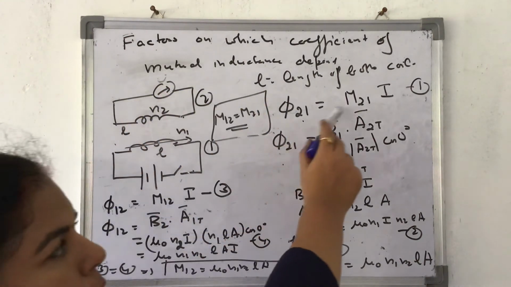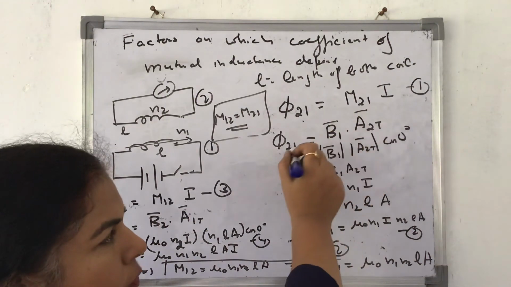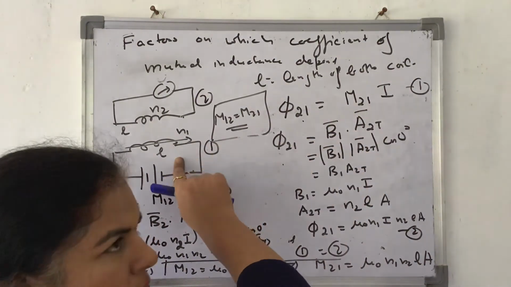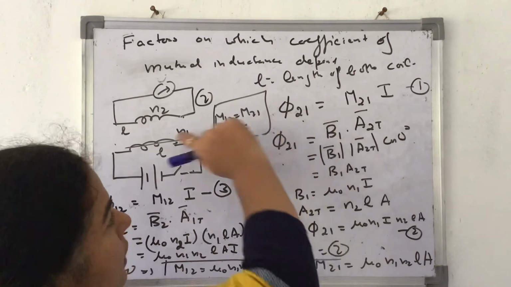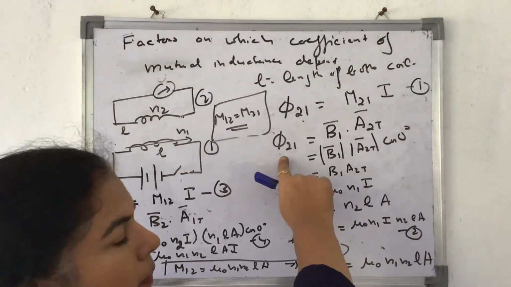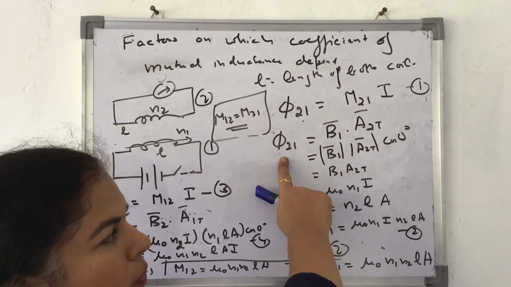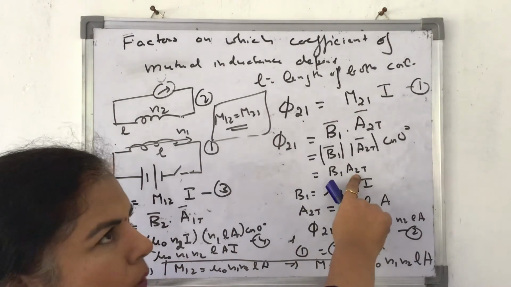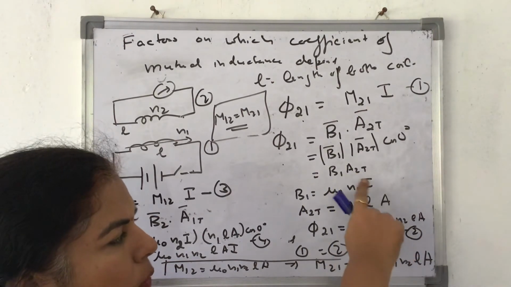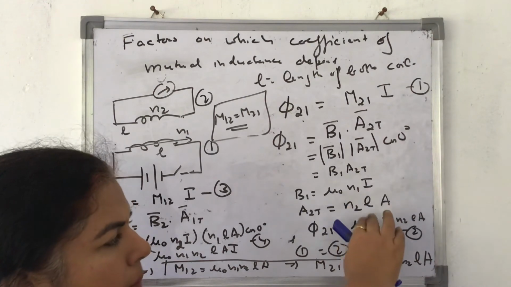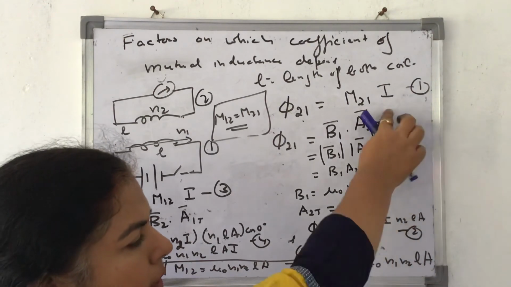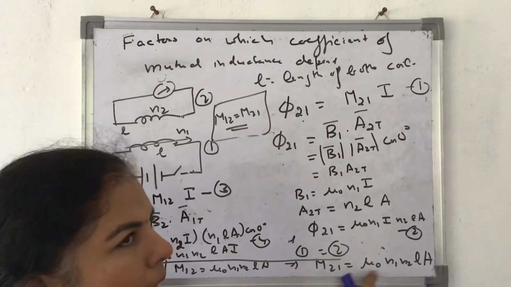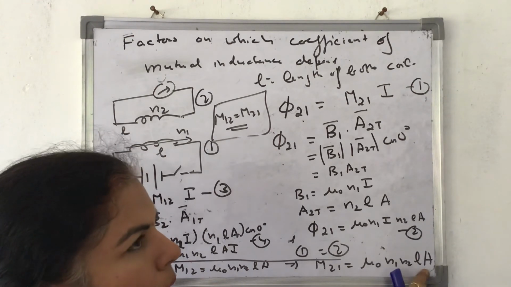So here phi 21 is equal to M21 I. So phi 21 is the magnetic flux in 2 because of the magnetic field change in 1, through the area of the second. I substitute the values. B1 is mu naught N1 I, A2 total is N2 L A, the total number of turns of the second coil. We multiply this, we get phi 21. First and second equation we equate, and I get M21 is equal to mu naught N1 N2 L A.